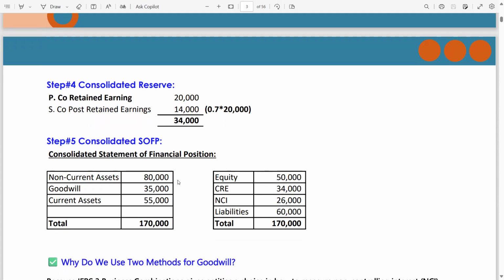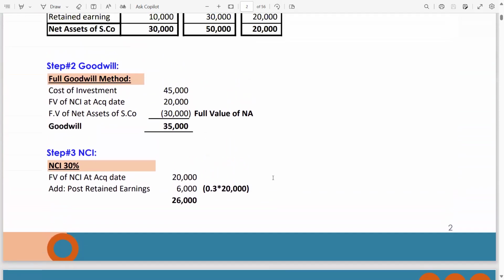Let's make an SOFP, the consolidated statement of financial position. Non-current assets, goodwill, current assets: non-current assets and current assets are given in the question. Goodwill we just calculated in step 2, which is 35,000. Equity is mentioned in the question for the parent company. Why not the subsidiary company? Because the subsidiary company's equity and premium impact has been taken here.